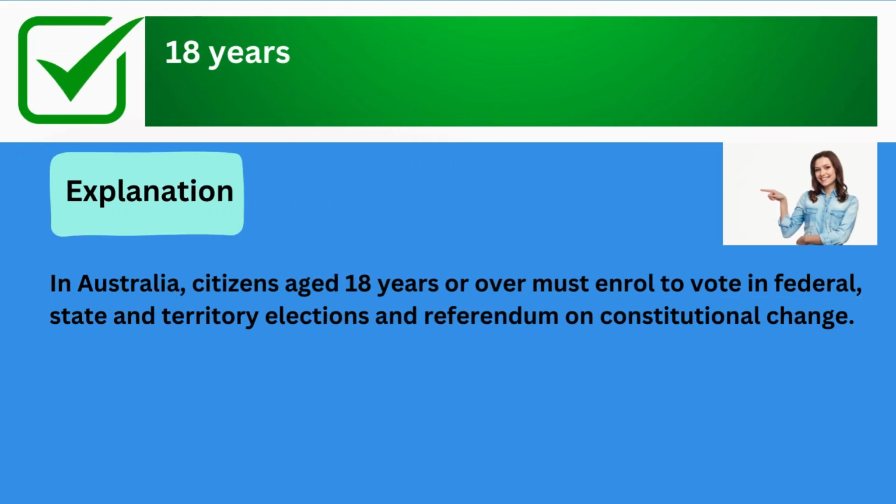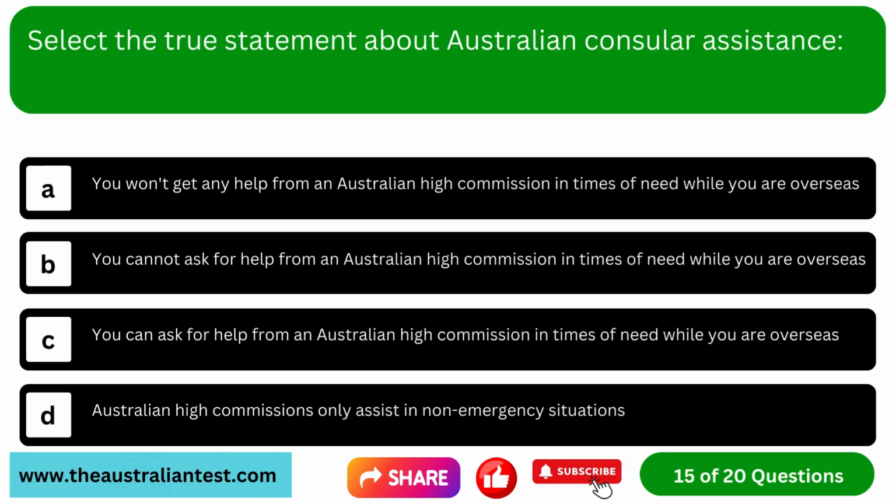The correct answer is 18 years. Explanation: in Australia, citizens aged 18 years or over must enroll to vote in federal, state, and territory elections and referenda on constitutional change.